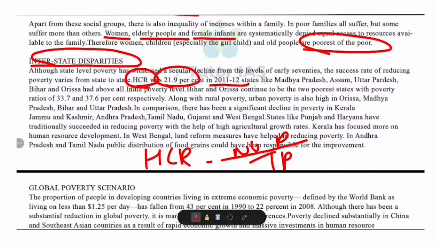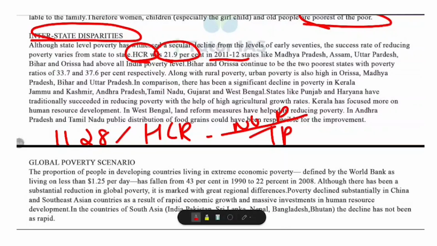Do you know what the headcount ratio of India is now? Yes, it is 11.28%. States like Madhya Pradesh, Bihar and Uttar Pradesh, along with Odisha, had poverty levels above the national average. Bihar and Odisha remain the poorest states with poverty ratios of 33.7% and 37.6% respectively. In Odisha, it is now reduced to 15.68%.